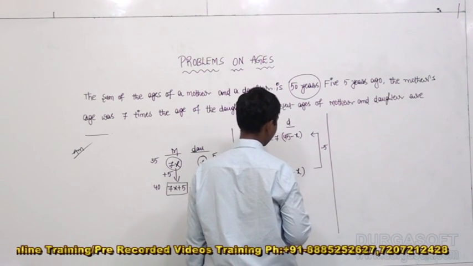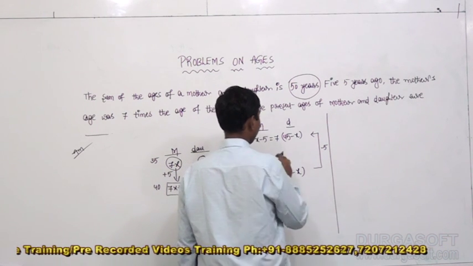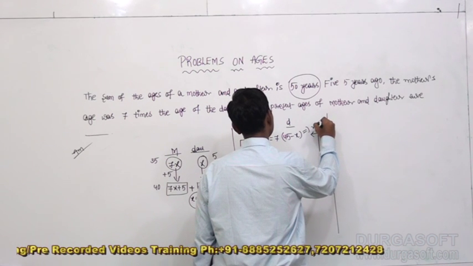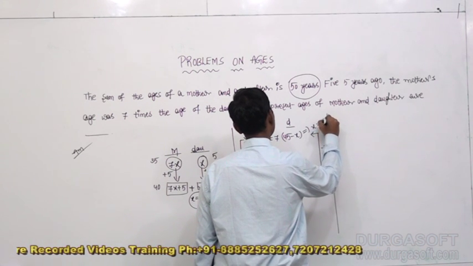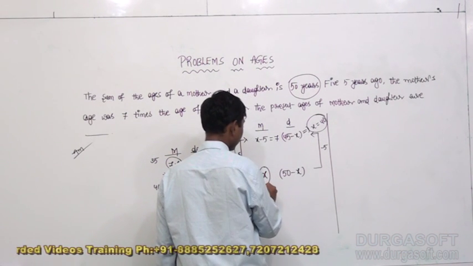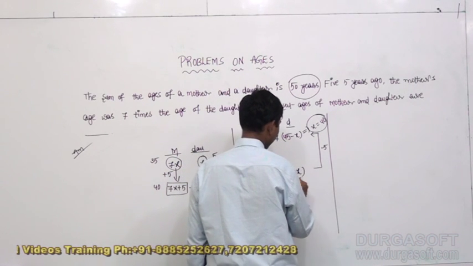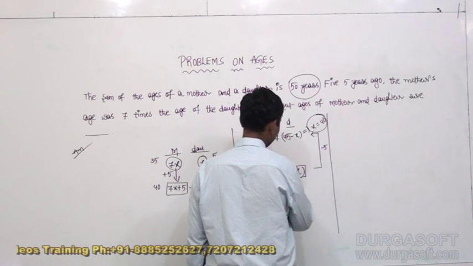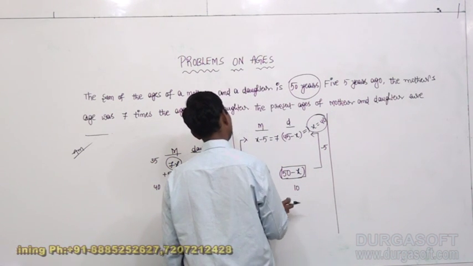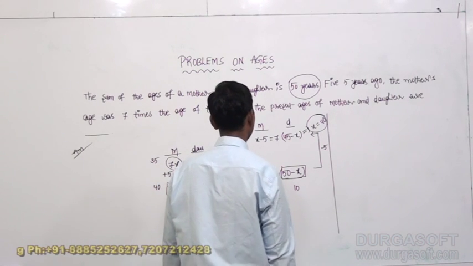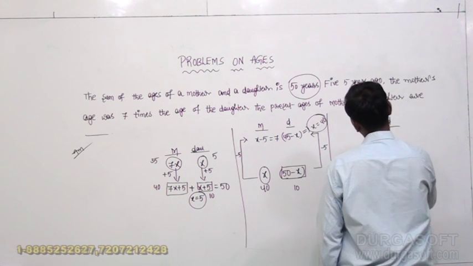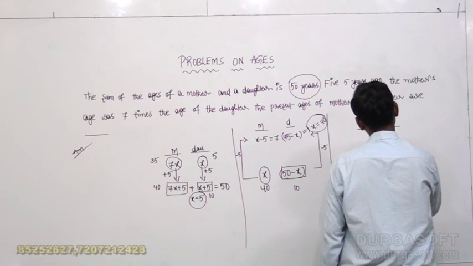8x equals 320 means x equals how much here? We came to know with this equation, 8x equals 320, x equals 40. x equals 40 means what is the present age of the mother? 40. What is the present age of the daughter here? The present age of the daughter, we came to know, is 10. 40 and 10 are the present ages of the mother and daughter. The present age of the mother 40. The present age of the daughter 10.